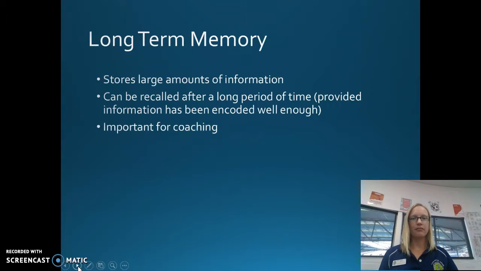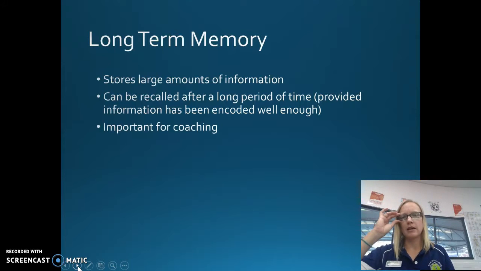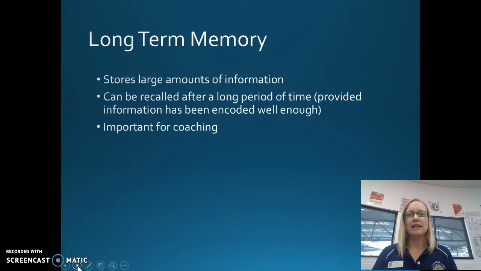So long-term memory stores a large amount of information as opposed to short-term memory, which has a really limited capacity, and can be recalled after a long period of time, provided the information's been encoded and rehearsed correctly. If you think of a song that was maybe number one many, many years ago, if it came on the radio today, you'll probably find that you remember most of the words because you would have rehearsed those words over and over again because it would have been overplayed on the radio and you would have sung along every time.